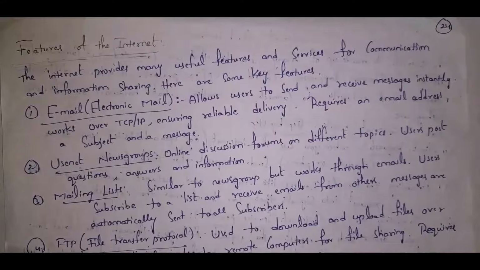The second one is Usenet newsgroups. By using the Internet, we can conduct online discussions. We can post questions and get answers, and we can also get daily news and information. The third one is mailing lists. These mailing lists are the same as online discussions, just conducted using email. You need to subscribe to message groups, so you will receive daily emails.